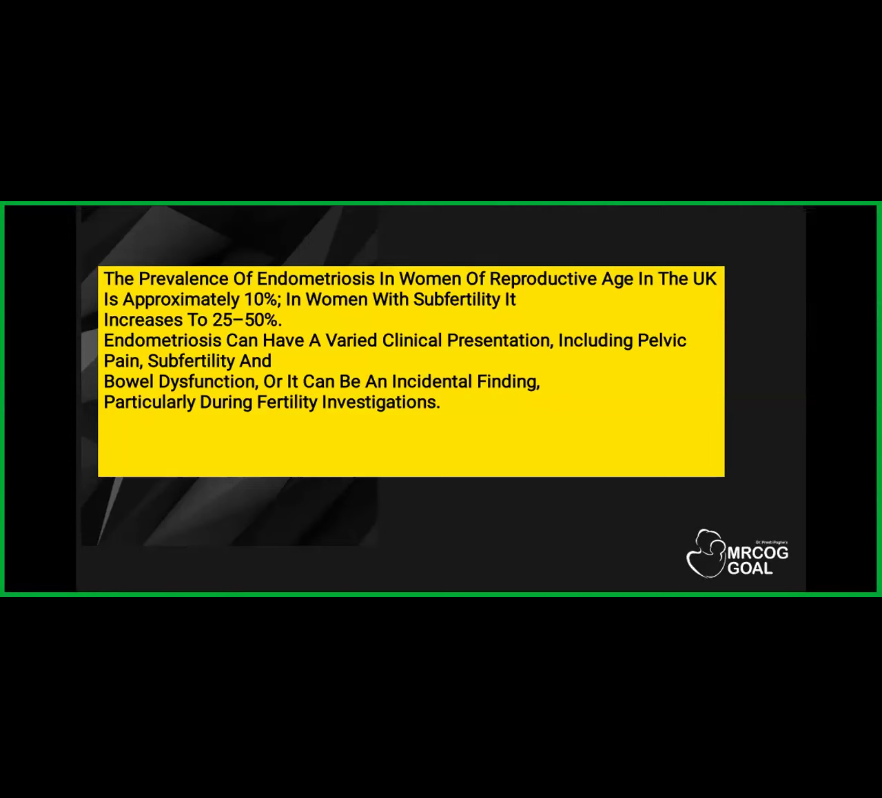So basically, this TOG article tells you about the prevalence of endometriosis in women of reproductive age. The prevalence in UK is approximately 10%. In women with subfertility, it increases to 25 to 50%.